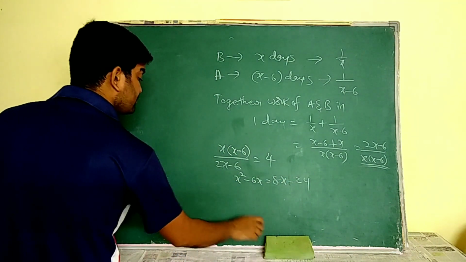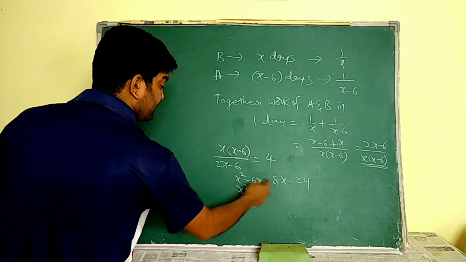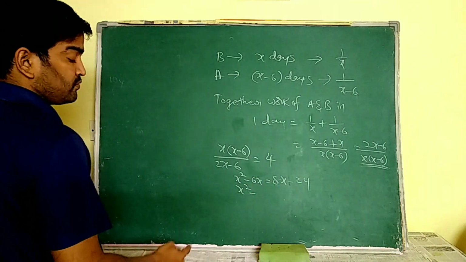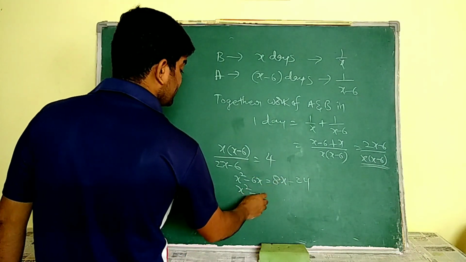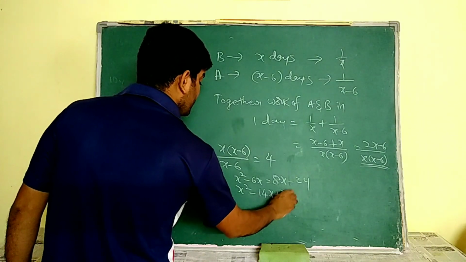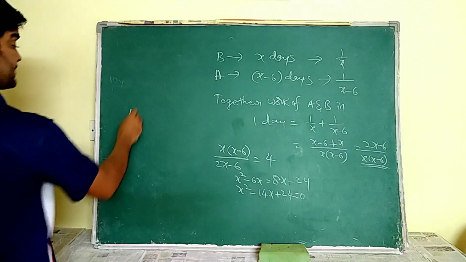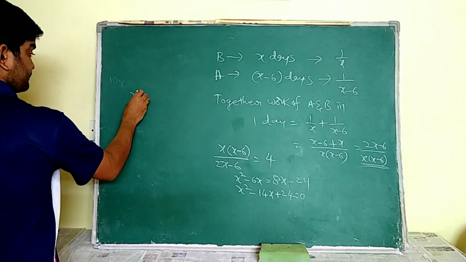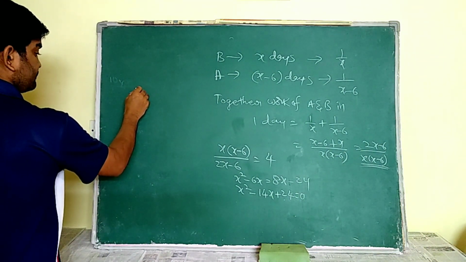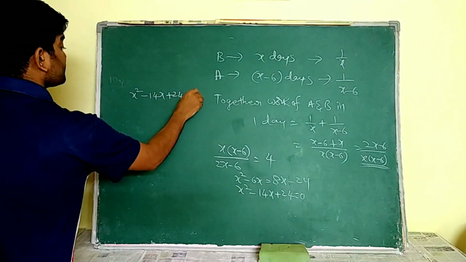Bring all the values to one side. So x square minus, by bringing this 8x to the left hand side, it becomes minus 8x. That means it is minus 14x plus 24 is equal to 0. By this we are going to find the value of x. So x square minus 14x plus 24 is equal to 0.